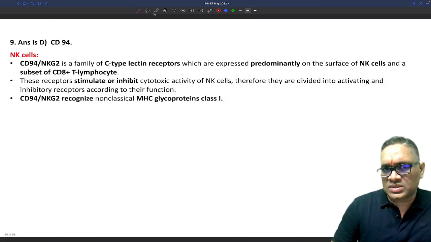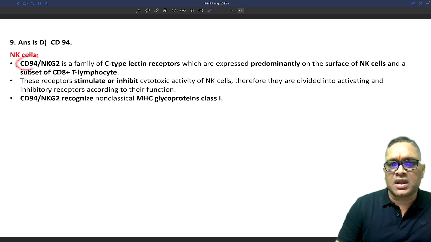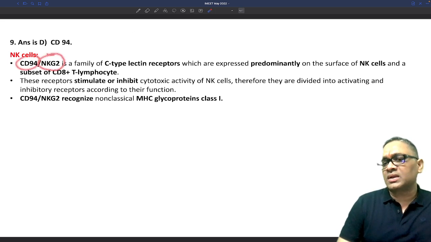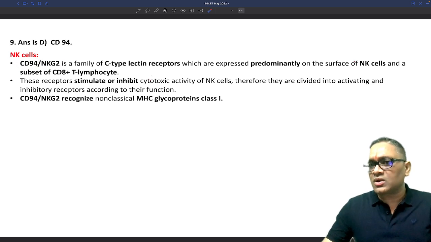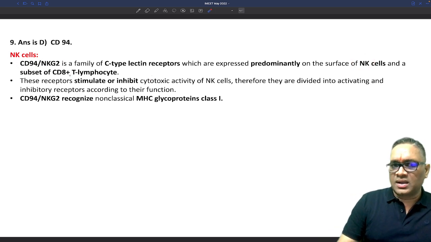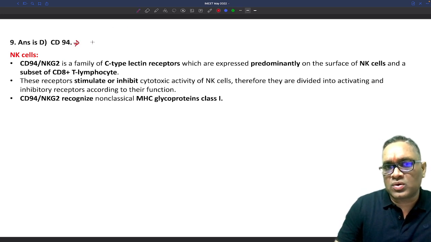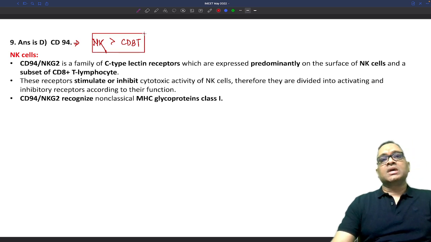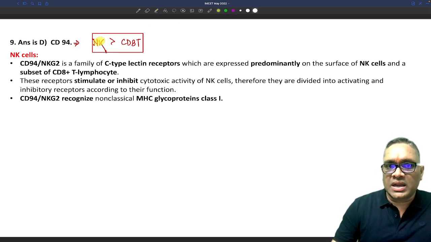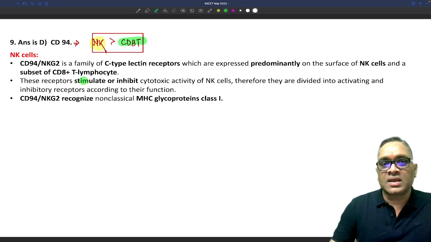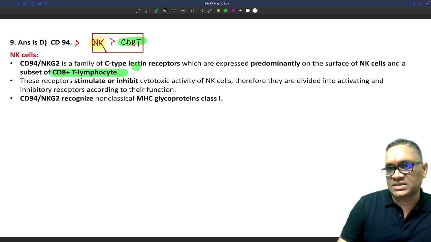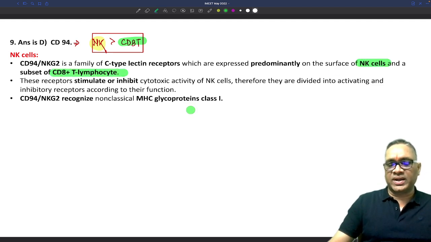Here I would like to emphasize that CD94 is an NKG2 receptor, right, which is a C-type lectin receptor present on the natural killer cells, and this is not only on the natural killer cells. So please remember this point. CD94, you have to remember, is not only on the natural killer cell, it can be present on CD8 cytotoxic cells also. So please remember both the names. Predominantly it is the natural killer cell, but it can also be seen on CD8 cytotoxic cells, as well as natural killer cells, right?